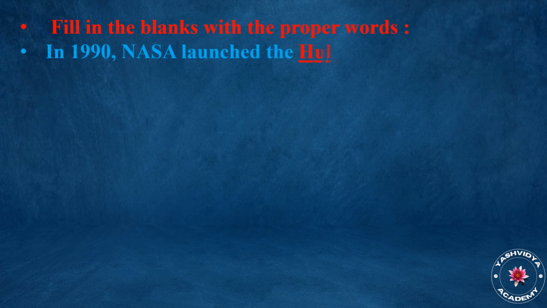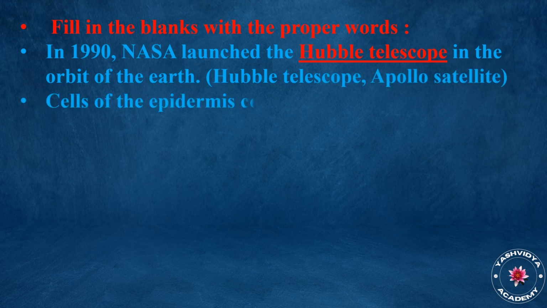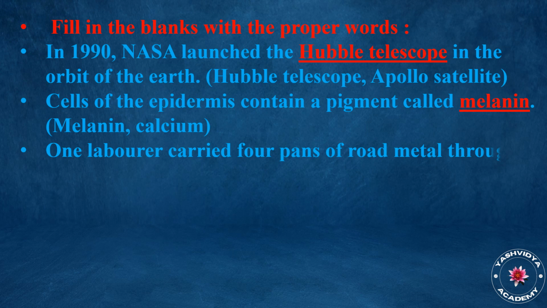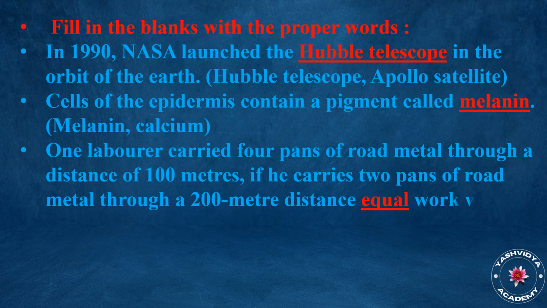Fill in the blanks with the proper words. In 1990, NASA launched the Hubble telescope in the orbit of the Earth. Cells of the epidermis contain a pigment called melanin. One laborer carried 4 pans of road metal through a distance of 100 meters. If he carries 2 pans of road metal through a 200-meter distance, equal work will be done. The place where 2 or more bones are connected is called a joint.